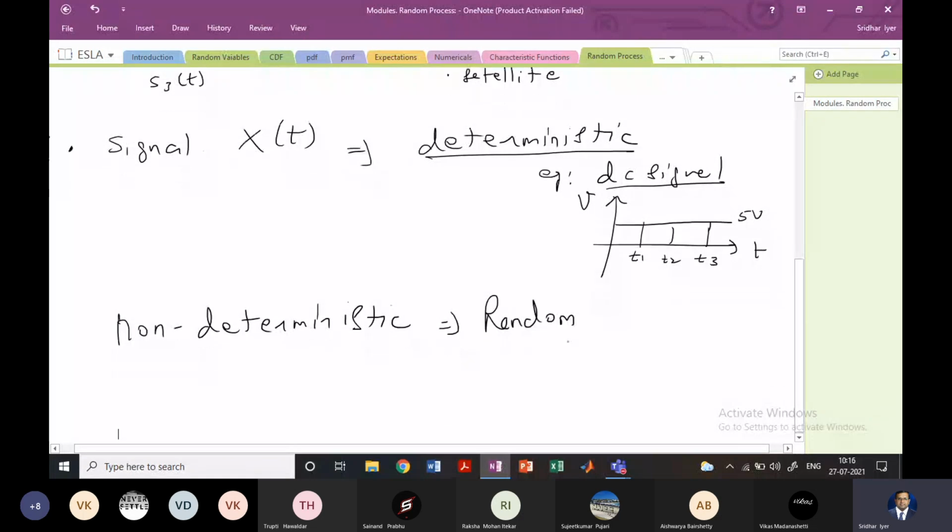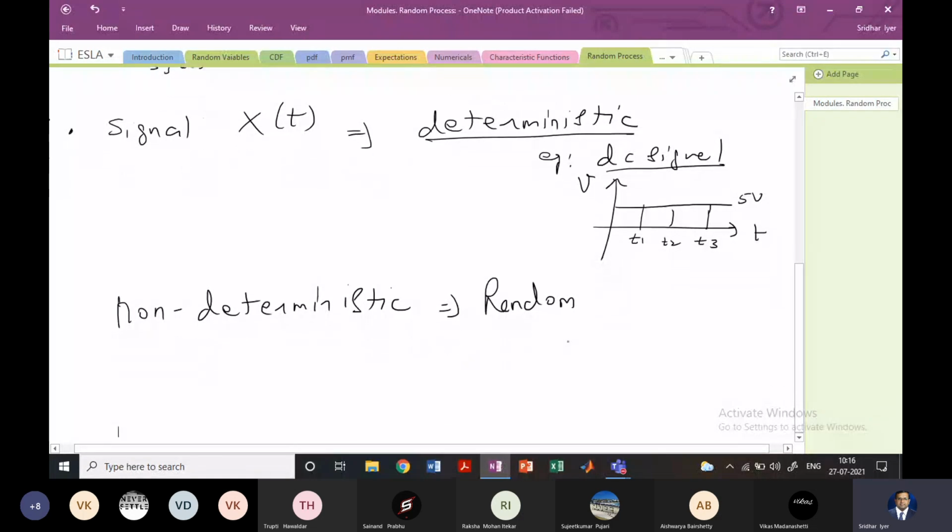The reason being that you cannot say its value is constant. If I want to give you an example of this, if you hold a resistor in your hand, right, and if you take its two legs and measure its resistance, let's say the resistance value is 1 kilo ohm, if I know it theoretically by color coding, but if you see it on the multimeter, it will not be 1 kilo ohm. It will be fluctuating somewhere a little lower or higher than 1 kilo ohm. The reason for that is your hand, when you're holding the resistor in your hand, there is some temperature which is affecting that resistance. The reason for that is what is known as thermal noise.